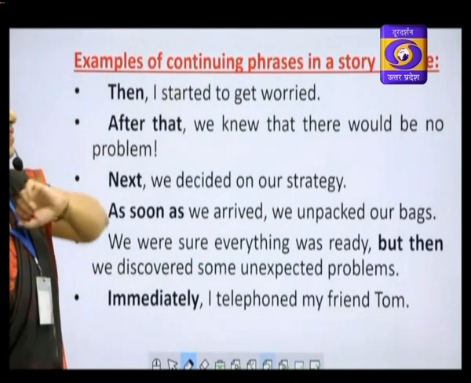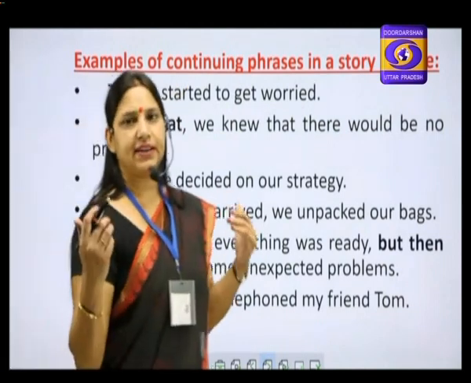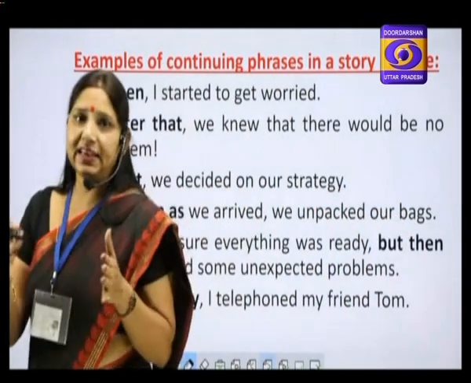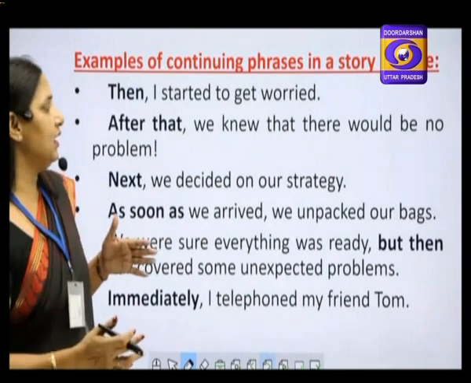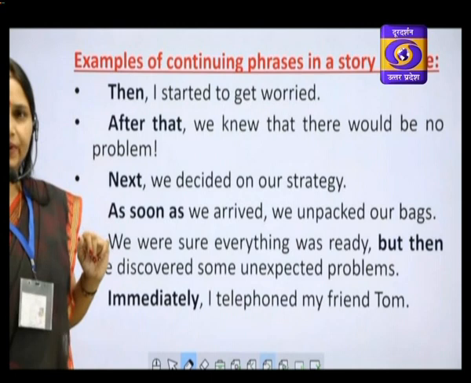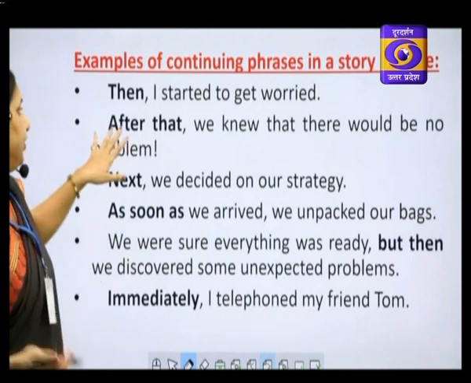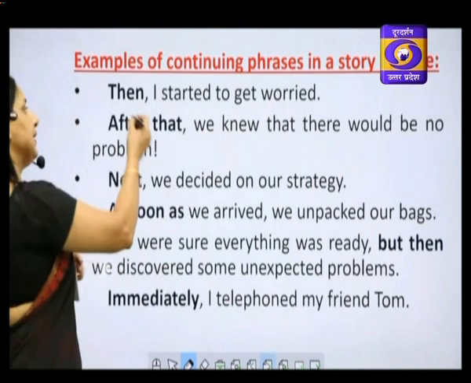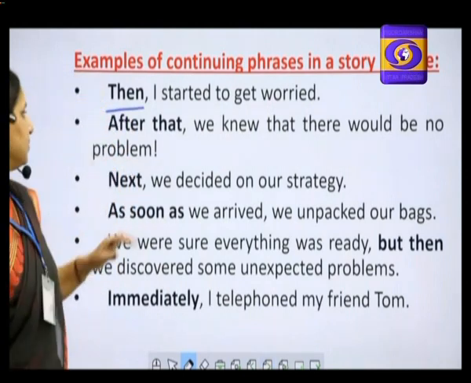Examples of continuing phrases in a story. Once you have begun the narration, you have to continue it. You have to tell the events that happened chronologically. To go on with that, we use some phrases to maintain the continuity. Then I started to get worried. Something happened, and then I started to get worried.